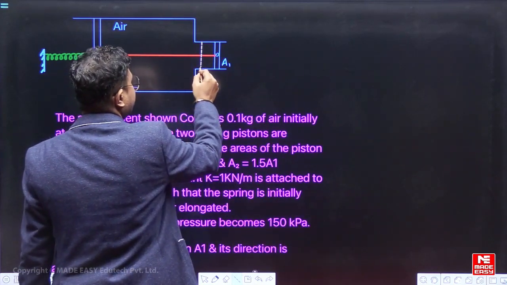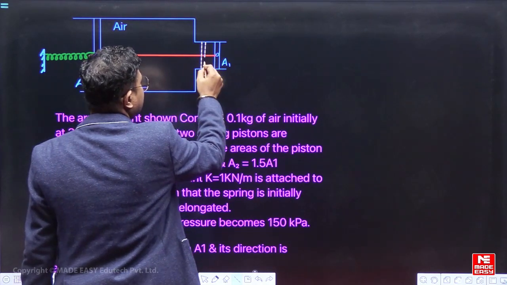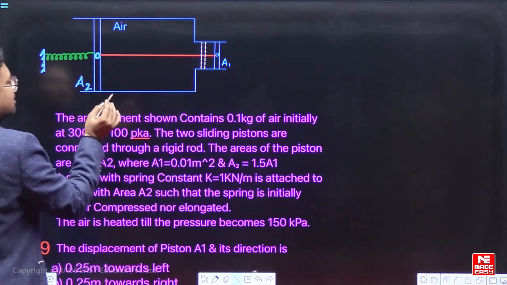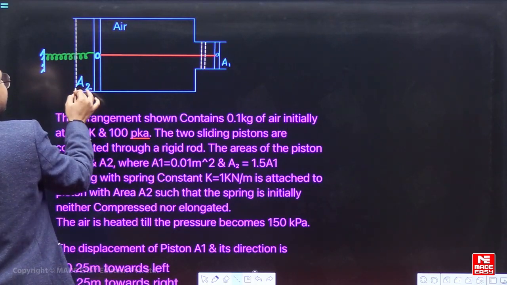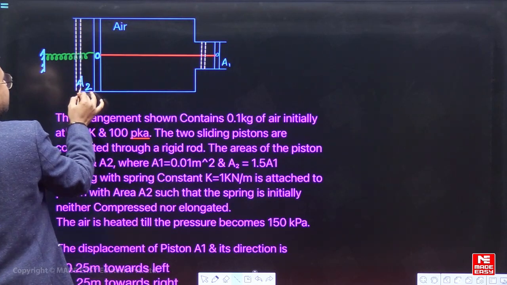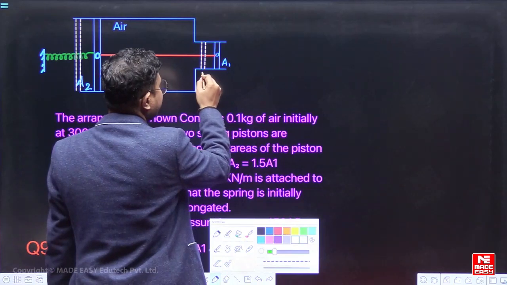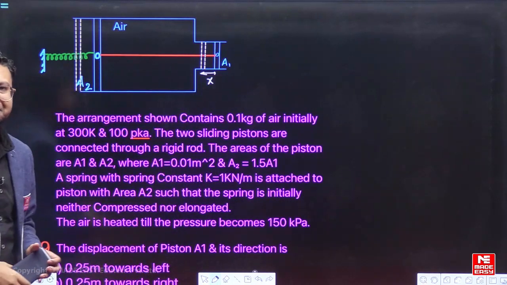Whether my assumption is correct or not, we can see once we solve the problem. So, suppose the piston moves towards the left. As A1 moves towards the left, A2 will also move towards the left, and they will move with the same displacement, right? So this displacement, suppose, is x through which the movement happens. This is the displacement x, right?